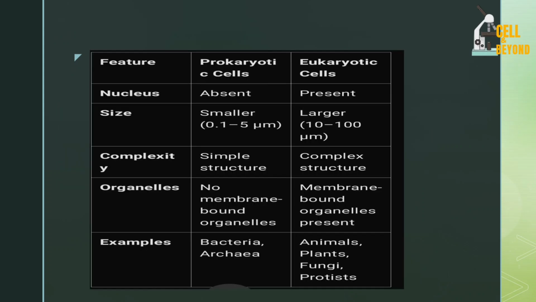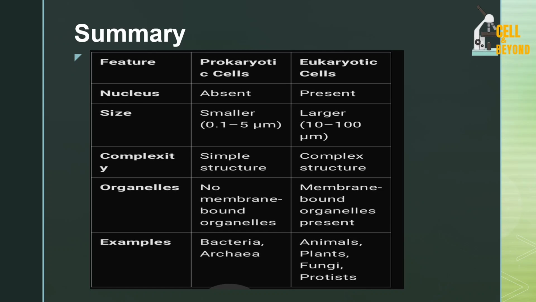Let us summarize. In summary, I told you that the nucleus is absent in the prokaryotic cell and present in the eukaryotic cell. Looking at their sizes, it is about 0.1 to 5 micrometer for the prokaryotic cell and 10 to 100 micrometer for the eukaryotic cell. Then for the complexity, I told you that the prokaryotic cell has a simpler structure than the eukaryotic cell, which is a little more complex.